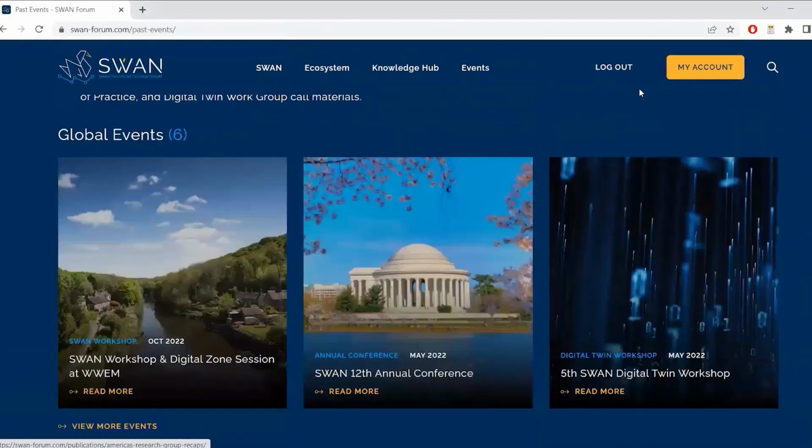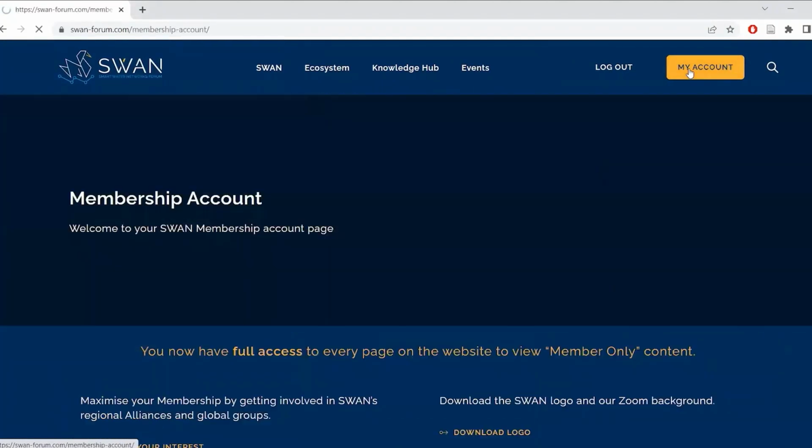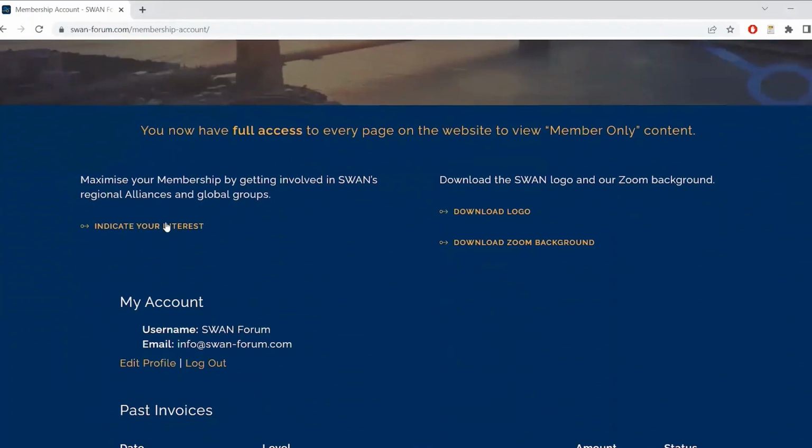Lastly, you can click on the My Account button to let us know your interest in getting involved with Swan, and also download our logo and Zoom background.